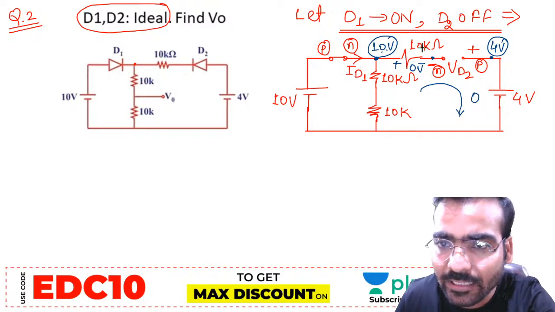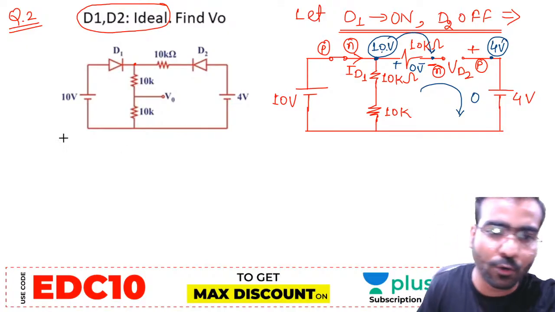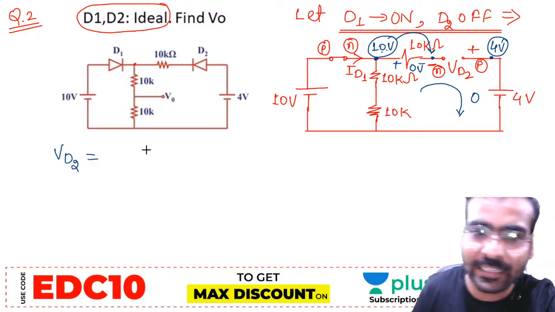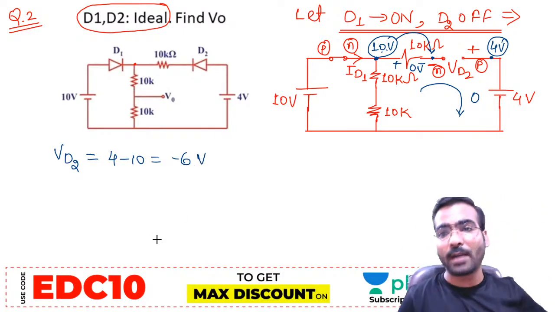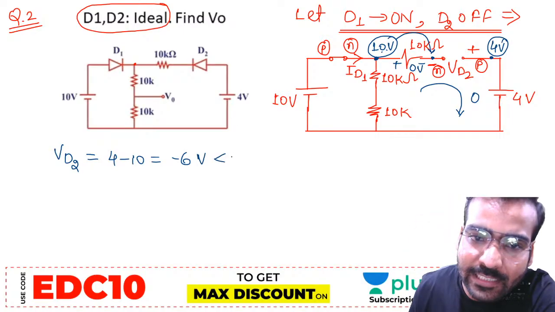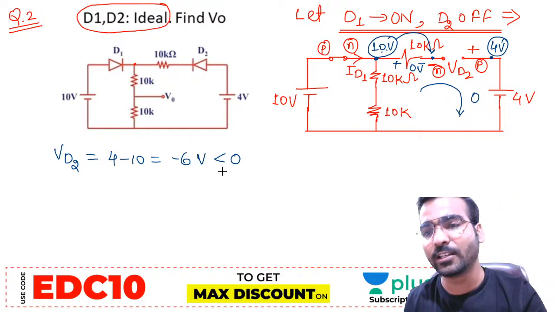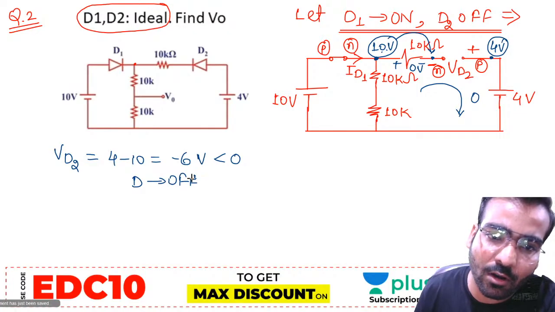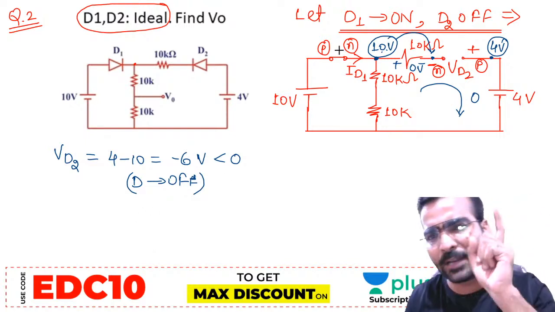Now what is the N terminal voltage? Directly this 10 volt will come here. Now calculate VD2. How much VD2 do we get? VD2 is the P terminal voltage minus the N terminal voltage: 4 minus 10, that is minus 6 volt. If VD2 is minus 6 volt, what is the meaning of this? Diode voltage less than 0 in an ideal diode, P terminal voltage lower and N terminal voltage higher, the diode is in the off condition. Are you getting it or not? Yes or no?